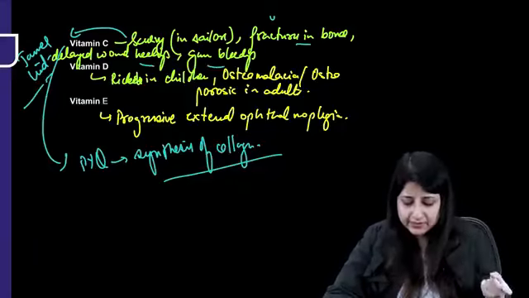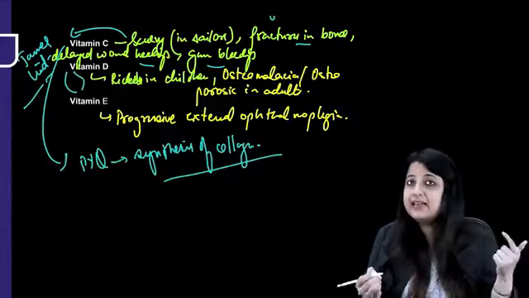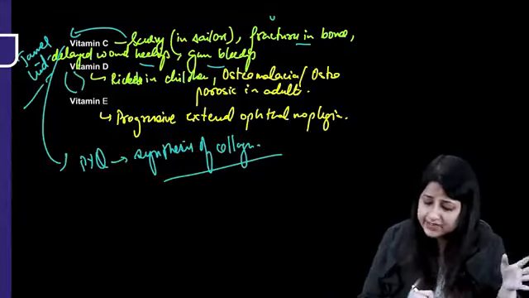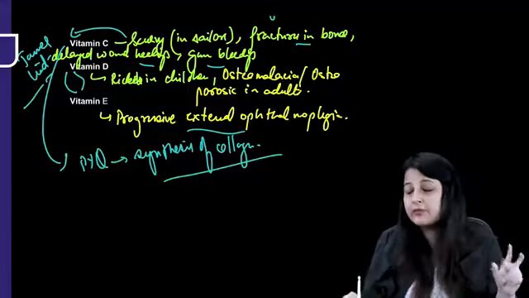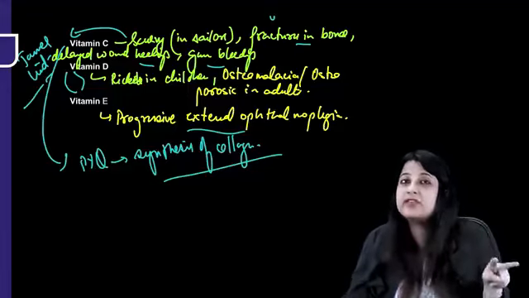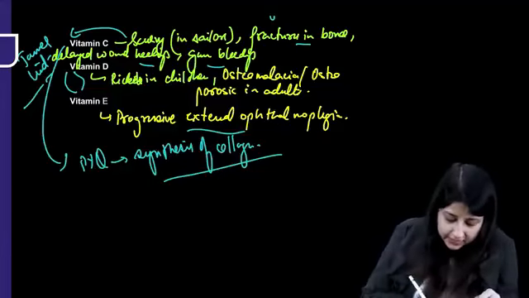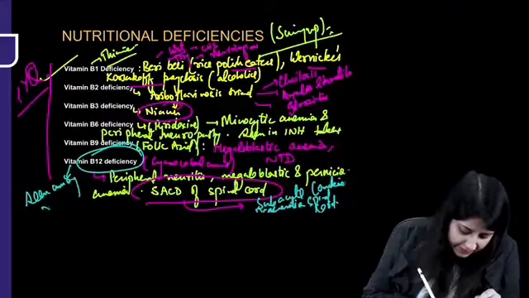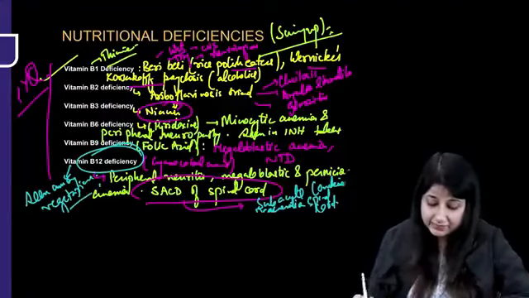Okay. All right. Vitamin D deficiency, rickets in children. You remember bow leg. Genu varus. That is important. Osteomalacia, osteoporosis in adults. Vitamin E, progressive external ophthalmoplegia. Okay. Which vitamin deficiency is going to occur definitely among vegetarians? So I'll write it over here. Vitamin B12 deficiency seen among vegetarians. Okay. Vitamin B12 deficiency is definitely going to occur among vegetarians.